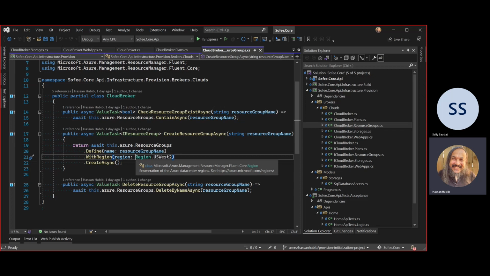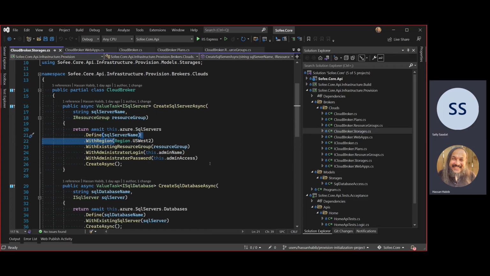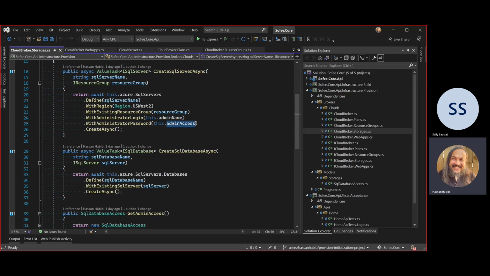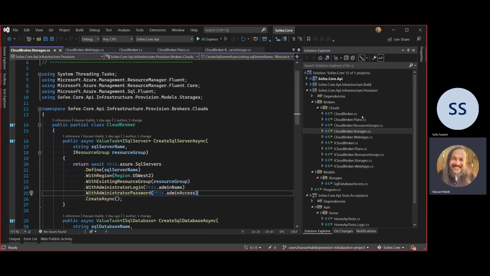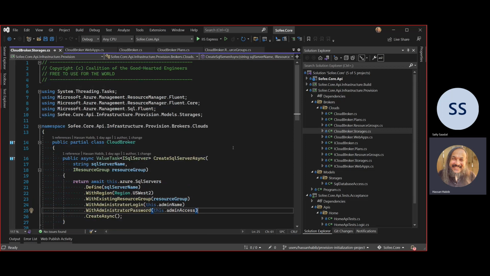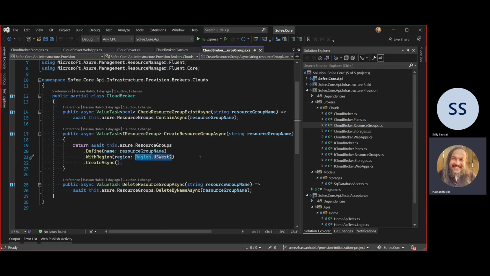So ideally, this would be a configuration just like everything else. So you remember how we went and said, I want to set up my storage and I'm setting up this admin access and all that. We can do the exact same thing with the regioning, if needed be. Because this is a simple API, there is no need for it, but it's kind of giving you the flexibility to be able to control that long term.